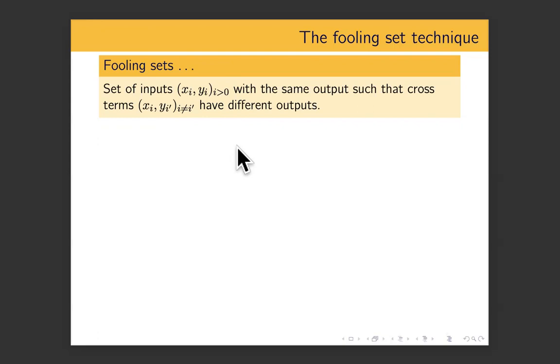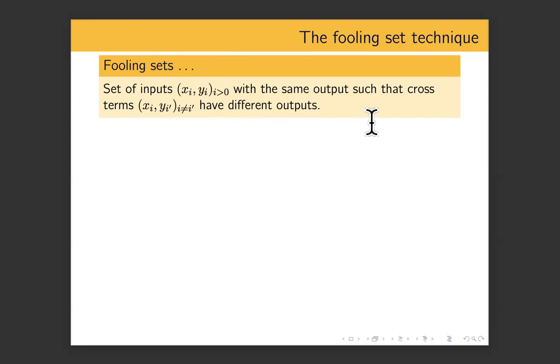And a fooling set for a problem in this 2-party model is just a set of inputs, (xi, yi), indexed by i, that have the same output. So the correct answer for each of the pairs of inputs in this set is the same, say 0.